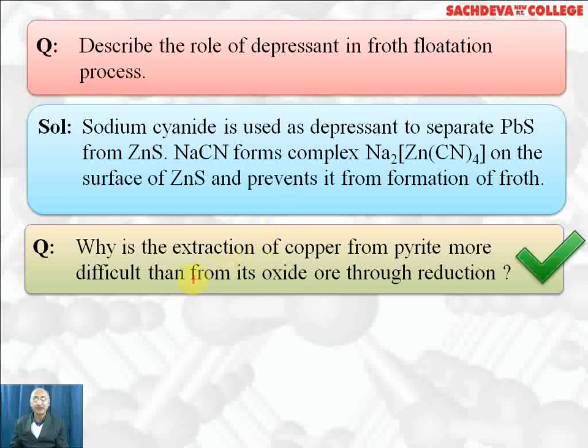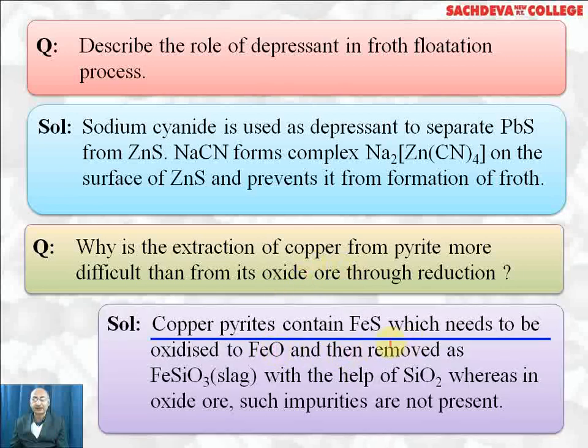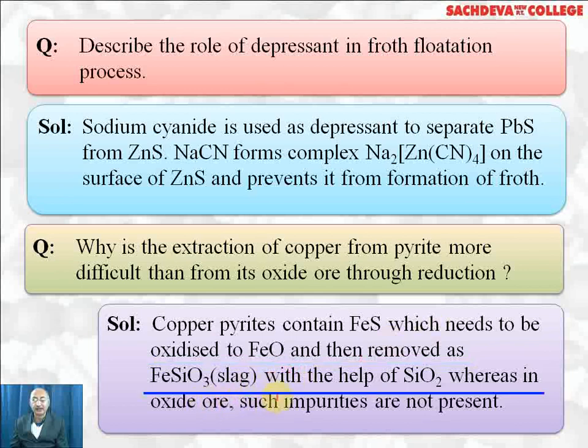Why is extraction of copper from pyrites more difficult than from oxide ore through reduction? The reason is that in copper pyrites we have impurities like FeS, which needs to be oxidized to FeO and then removed as iron silicate slag by adding a flux like silica, SiO2, whereas in oxide ore such impurities are not present. That's the reason it is easier to extract from oxide ore than from sulfide ores.